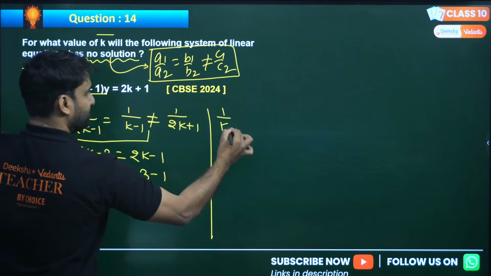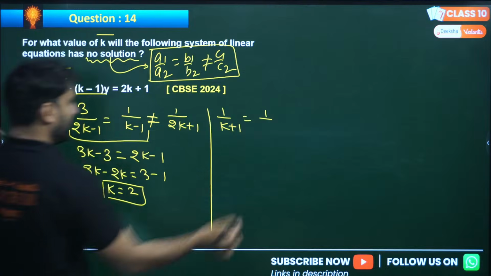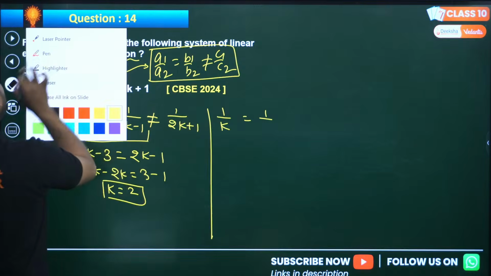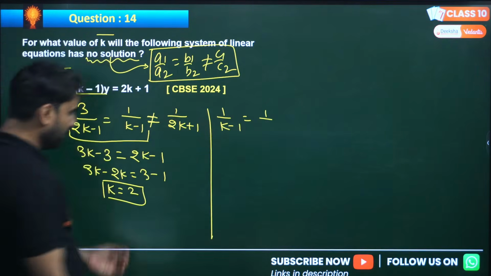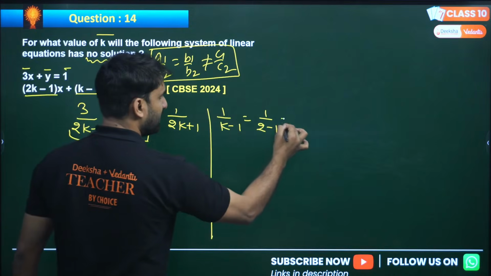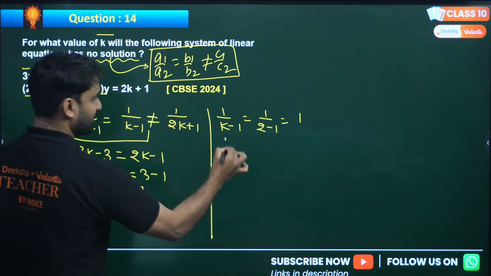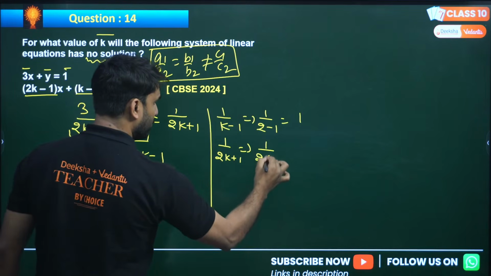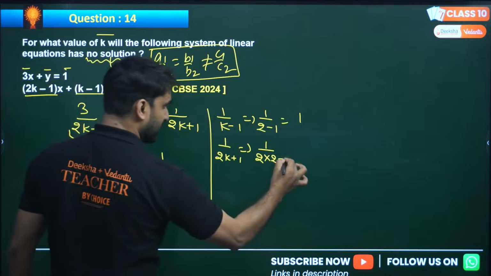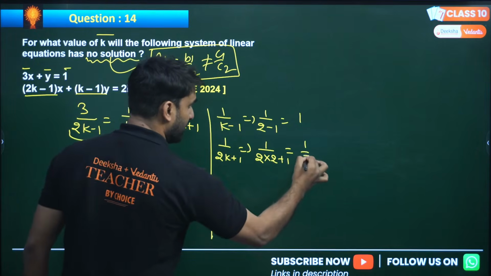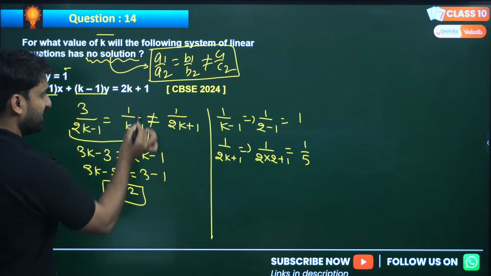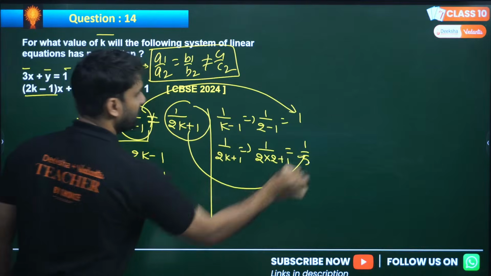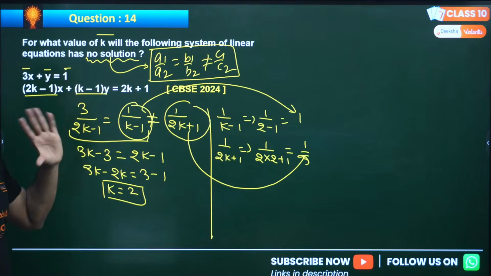So 1 by k minus 1, what will be the value? K is 2, so 2 minus 1, we are getting 1. Now find out 1 by 2k plus 1, can we verify? 1 by 2 into 2 plus 1, so 2 into 2 is 4 plus 1, we are getting 1 by 5. Yes, the value of this is 1 and the value of this is 1 by 5. So the condition is of course for no solution.